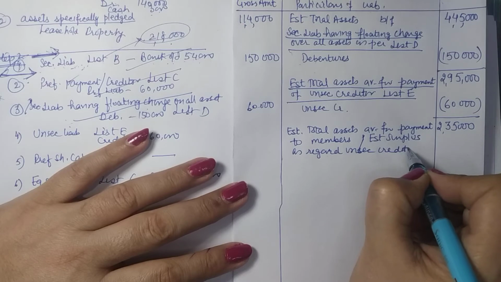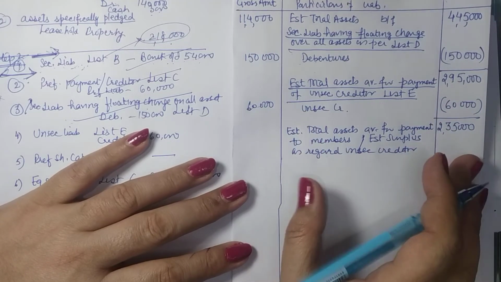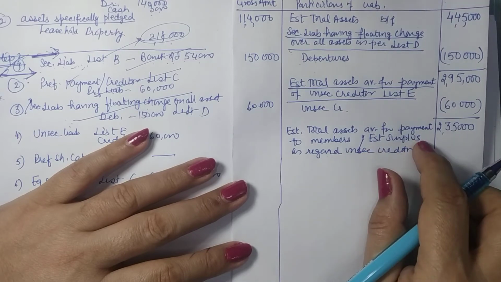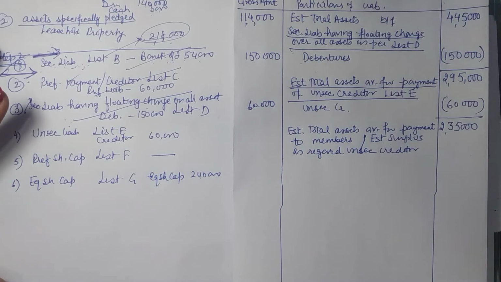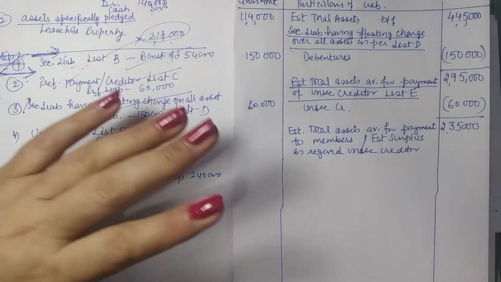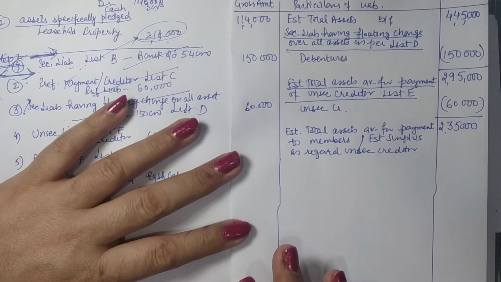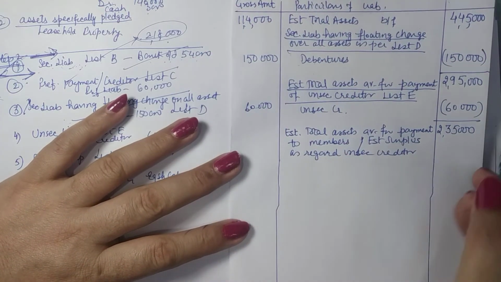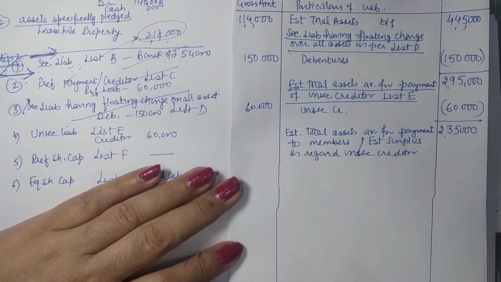That is, after payment of unsecured creditors, we are left with this surplus. So this can also be written as estimated surplus. So wherever we have the assets available, we can call them either the surplus or we can call them deficiency. There are different terms being used in different questions, so it is up to you. Pick up one term and follow the same. But when it comes to shareholders, then we need to use surplus or deficit. Otherwise, we have to record total assets. So you have got this surplus available for the contributories, for the members.